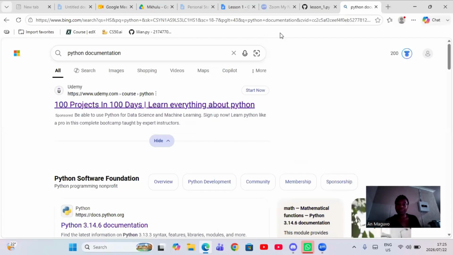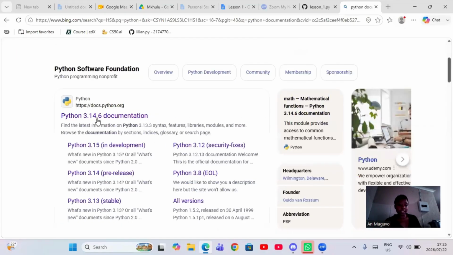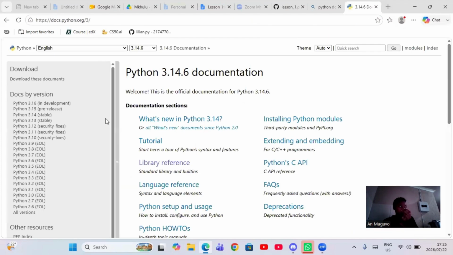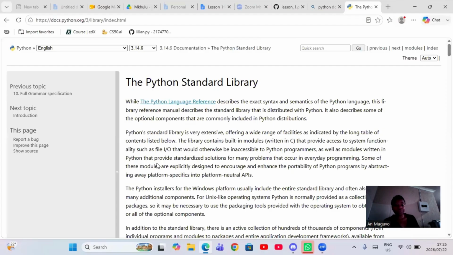I see it here, Python 3.14.6. I'm gonna click there. Then we're gonna go to library reference. That is where we go to. And then we're gonna land on this page right here.